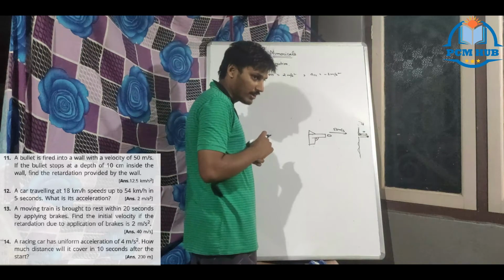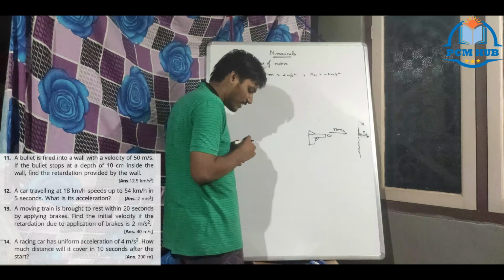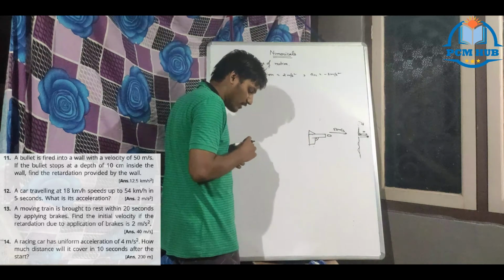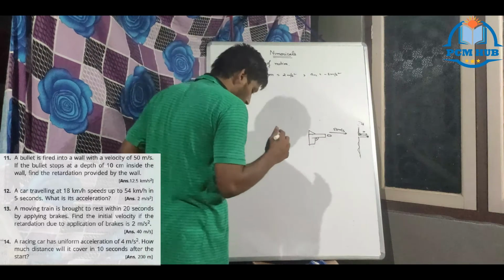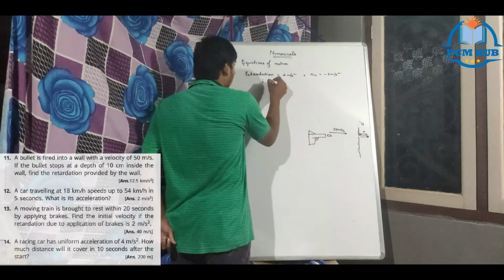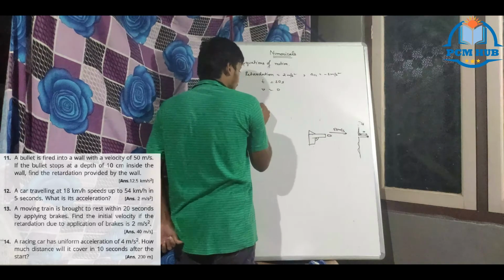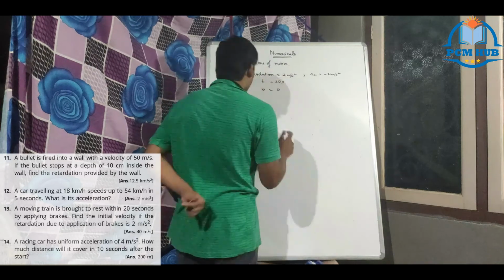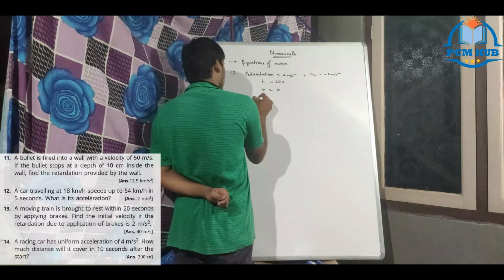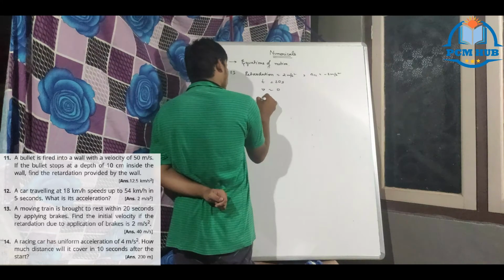A moving train is brought to rest within 20 seconds by applying brakes. Find the initial velocity of the train if the retardation is 2 meter per second square. The time is 20 seconds. Final velocity is 0. Same method, same model we already did.